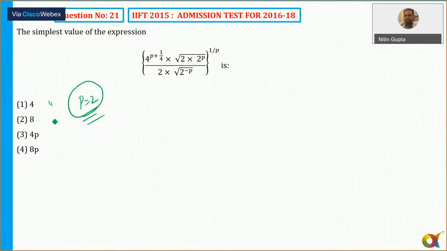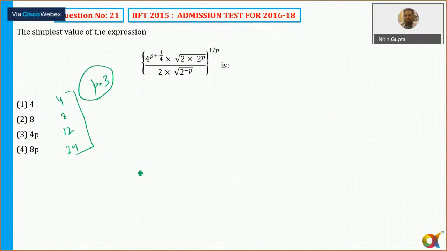तो पहला ऑप्शन 4 है, second option is 8, third option is 4 into 2. Again it is 8 and 8 probably. Okay, 2 raised to power p plus 1. ठीक है, जो भी है. So it's better that I take, let's say, p equal to 2. और if still लग रहा है कि p equal to 2 पे भी दो ऑप्शन सेटिस्फाई कर सकते हैं, लाइक अगर 8 option 2 भी satisfy कर रहा है ऑप्शन नंबर 3, so in that case you can take p equal to 3. And if you take p equal to 3, it will be 4. Okay, option 4.